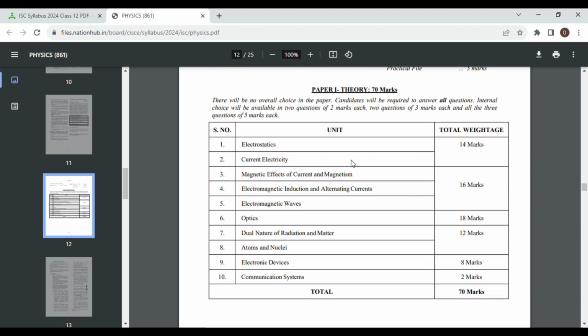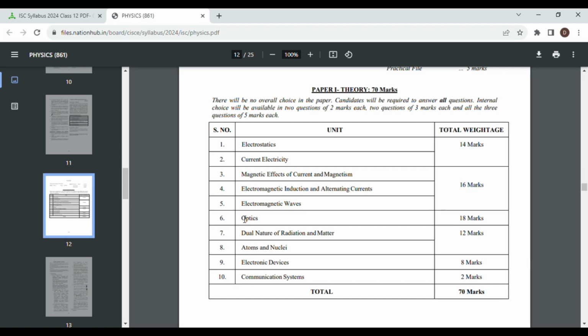Next that we shall be going through is the chapter wise weightage for theory paper. So as we can see here, electrostatics and current electricity is a combined unit and the weightage is 14 marks. Next comes magnetic effects of current and magnetism, electromagnetic induction and alternating currents, electromagnetic waves, and a combined weightage is 16 marks.